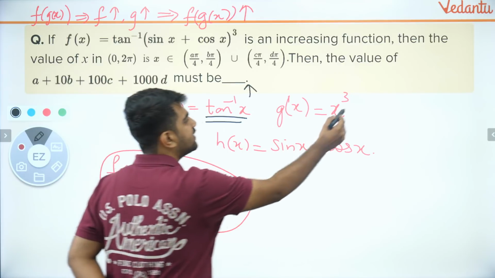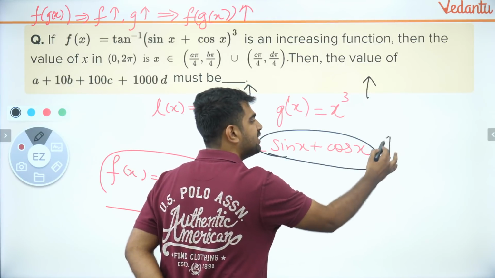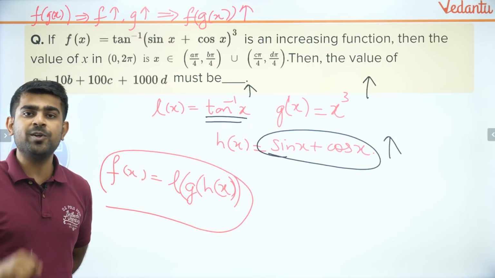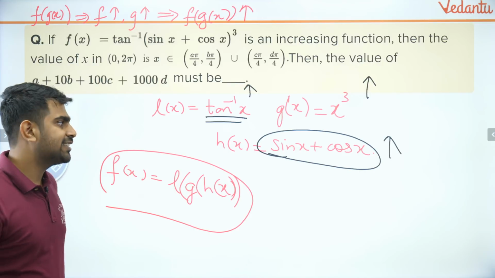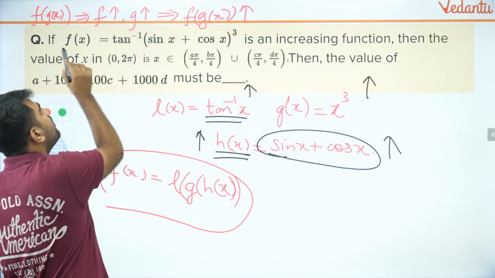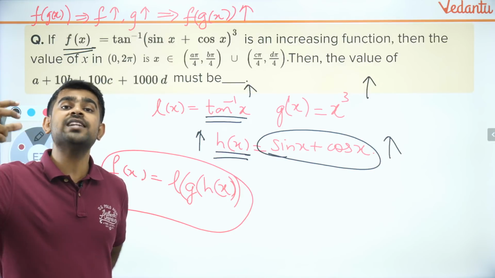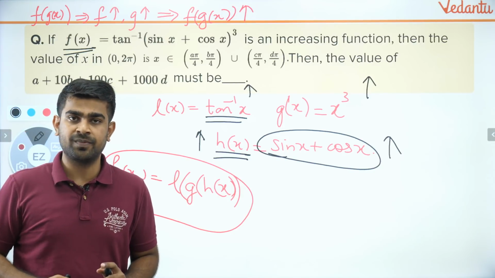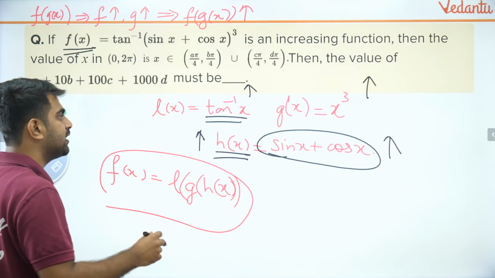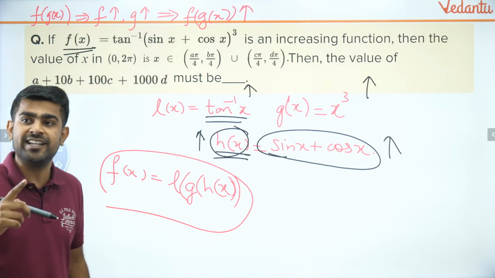And we know that x cube is also an increasing function. So if I prove wherever this is increasing, then my final function will also be increasing. Are you all able to understand that? Yes. So if I prove that my h of x is increasing, then I know my f of x is increasing wherever it is. That's it. Can you believe how much I have reduced the difficulty of this question? Yes? Superb, guys. So I just have to see where my h of x is increasing or decreasing.